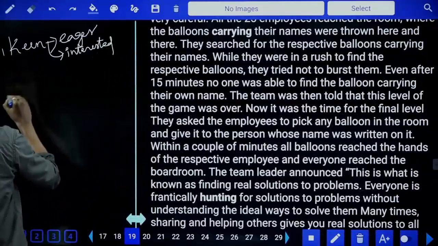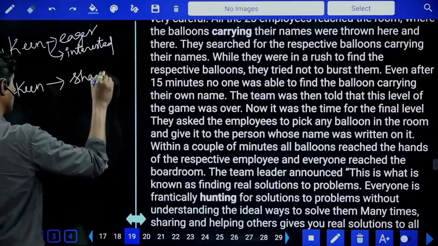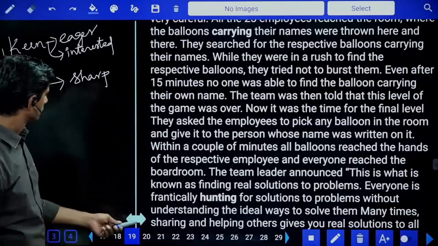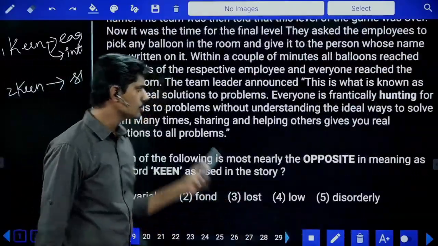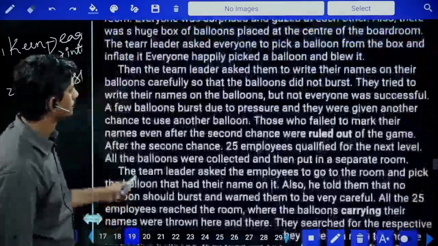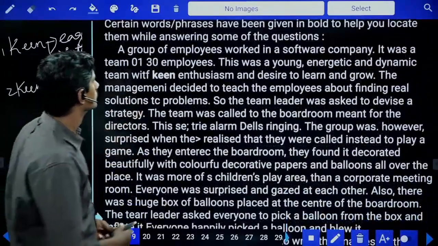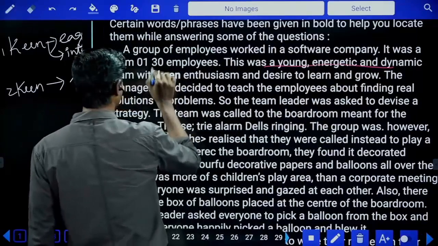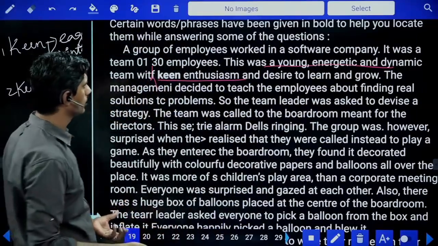And second meaning is, again, per person, sharp. He is a keen student means sharp, means intelligent. So both are positive only. Keen as used in the story. Where is keen? This was a young, energetic and dynamic team with keen enthusiasm, means sharp, eager enthusiasm.